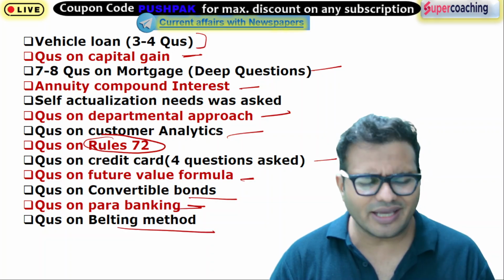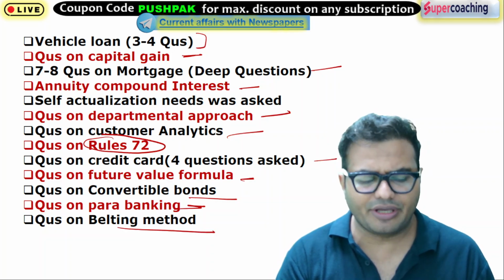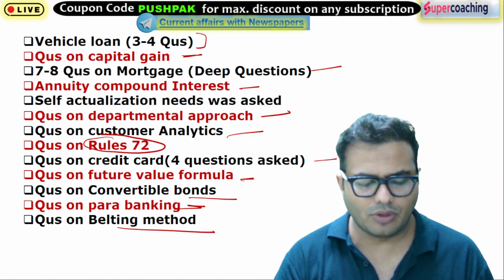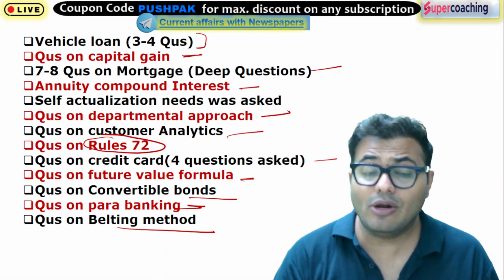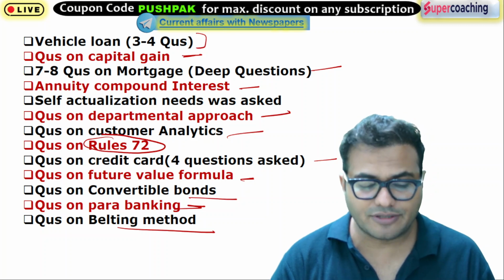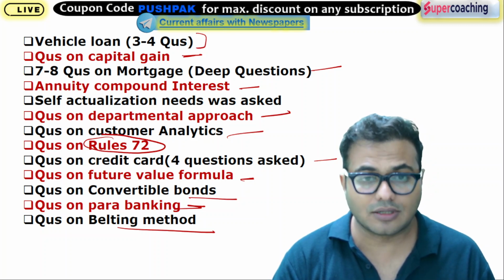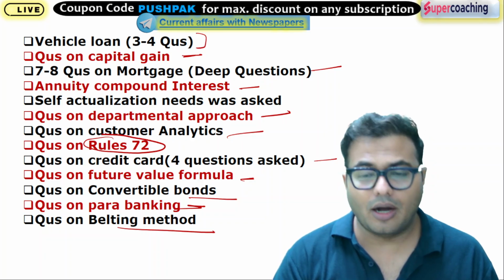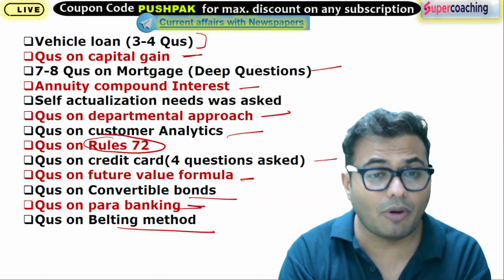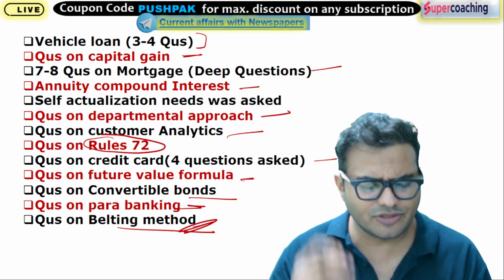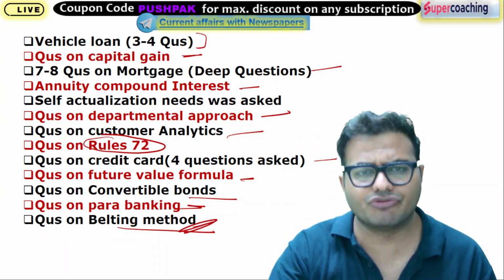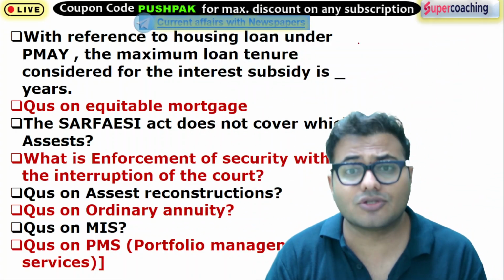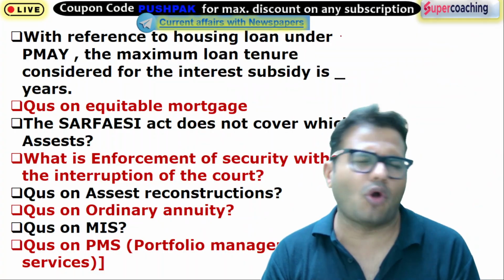Now, para banking is again a very common question. Every year we can see a question relating to this particular para banking concept. Future value formula, again one of the common questions, I will say. This was also asked in the exam. Now we'll move forward. Yes, I was talking about the belting method. Belting method is basically the valuation technique which we normally use. That was a question. Now, Pradhan Mantri Awas Yojana. This is another common question.